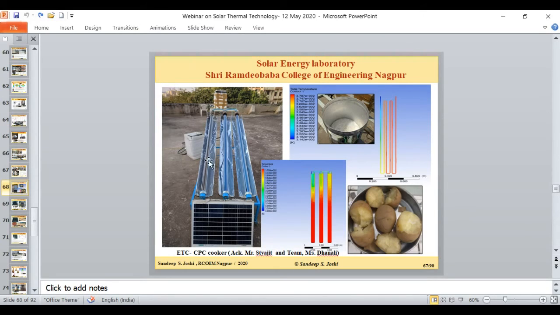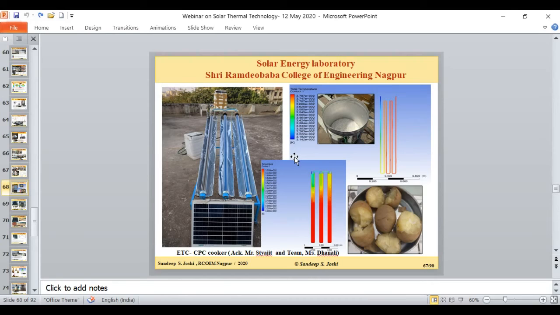The water is circulated with the help of one DC pump. That DC pump is connected to the solar photovoltaic module, and it is controlled with the help of the Arduino controller. For performance analysis, we have installed IoT-enabled solar thermal sensors. Based on those thermal sensors, we found we are getting a very good amount of solar energy and a very good temperature inside the receiver and inside the cooking pot also.